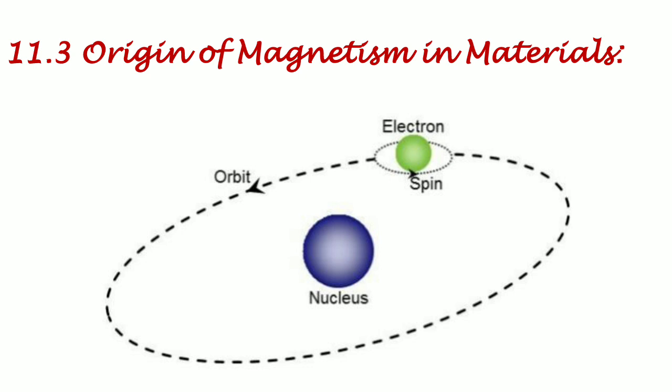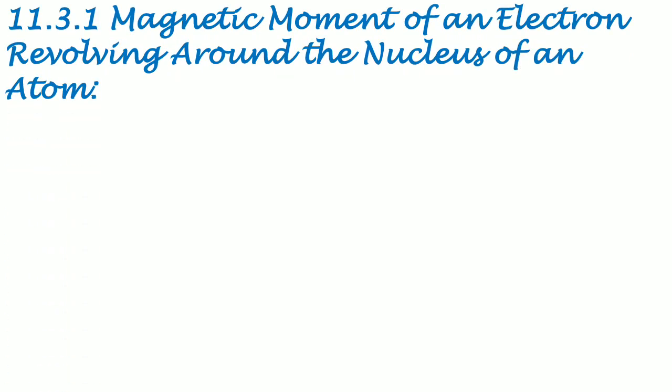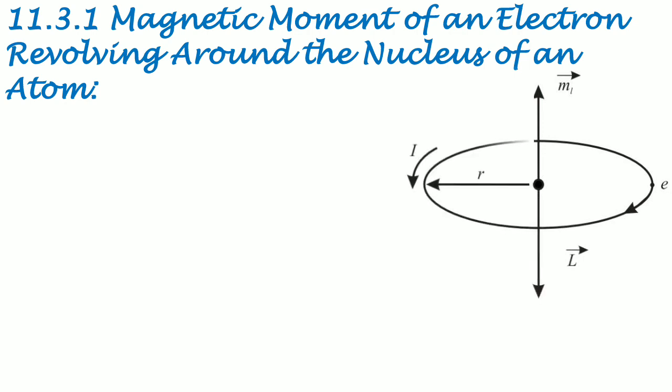This also applies to magnetic properties as described now. Here we have the magnetic moment of an electron revolving around the nucleus of an atom. Let us consider an electron revolving around a positively charged nucleus in a circular orbit as a simple model.